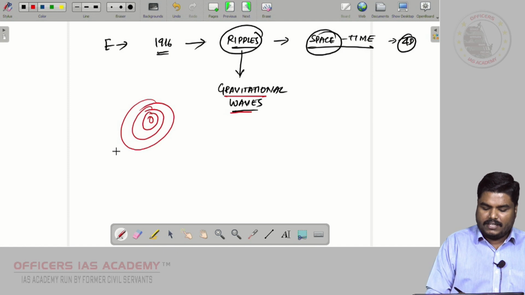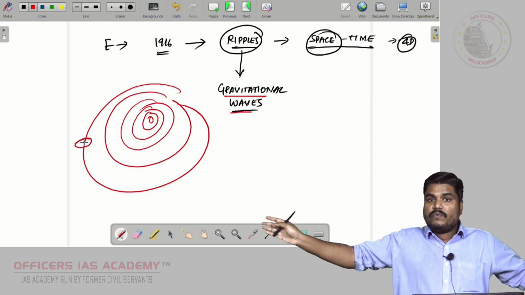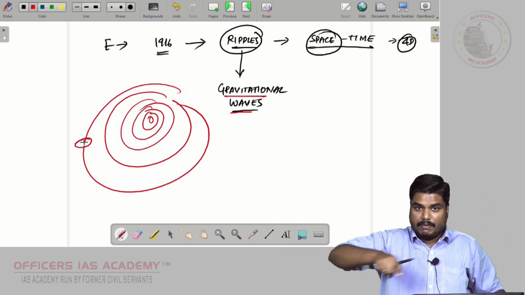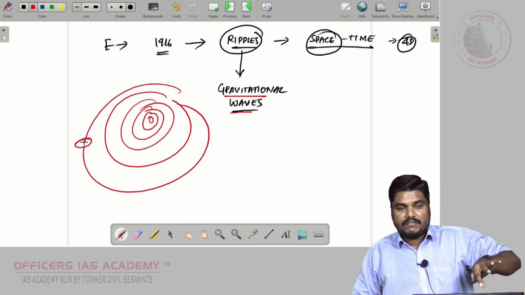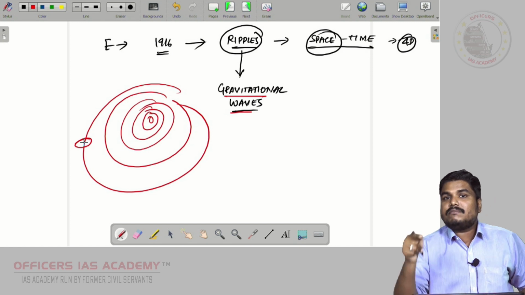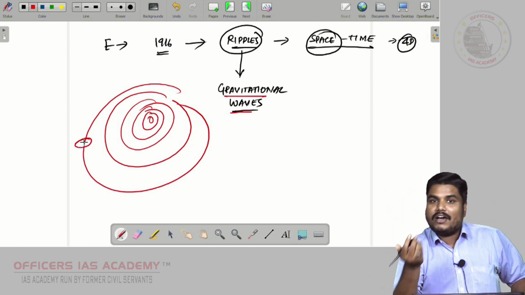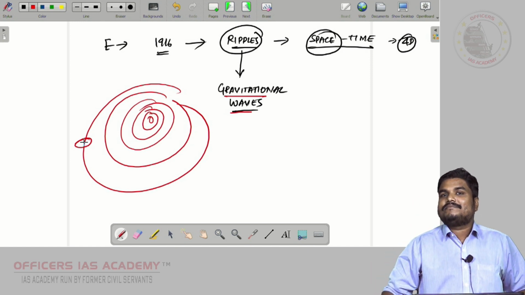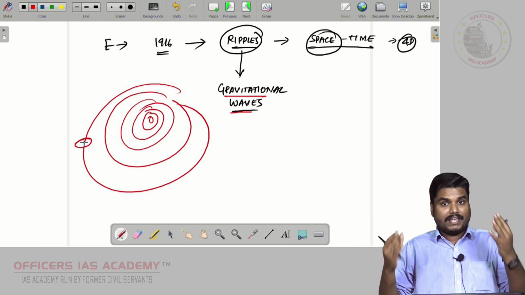So Einstein was saying that these ripples move at a very high speed, at the speed of light. When you study this gravitational wave, you can study the origin of the gravitational wave. What is the origin? Black hole. You can study the black hole itself or the neutron star itself. By studying gravitational waves, we can study the evolution of space itself.